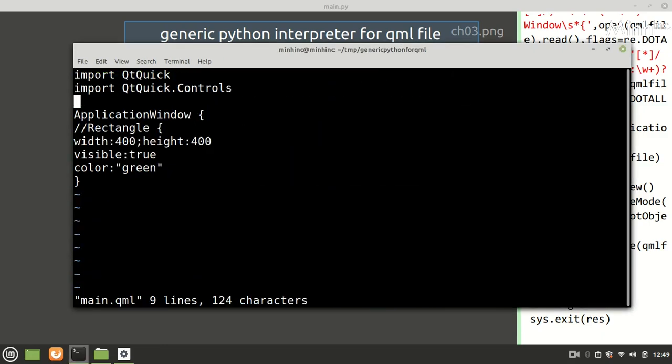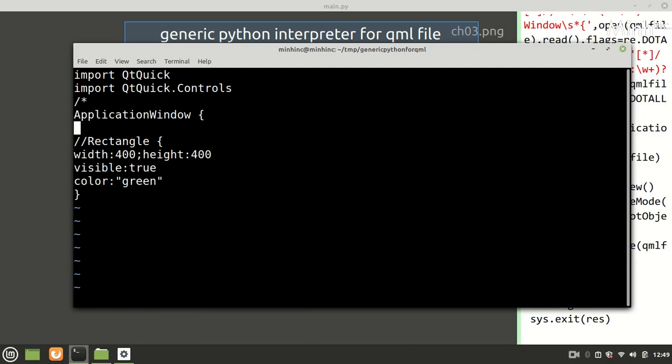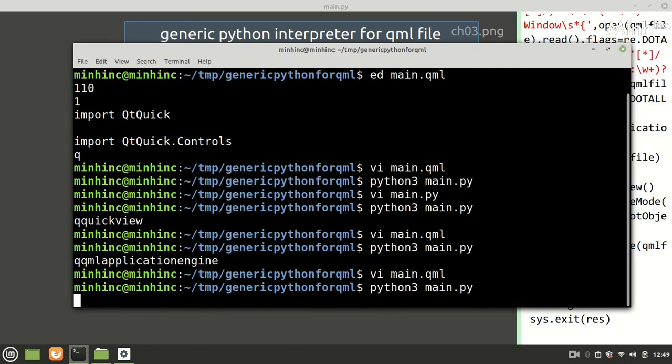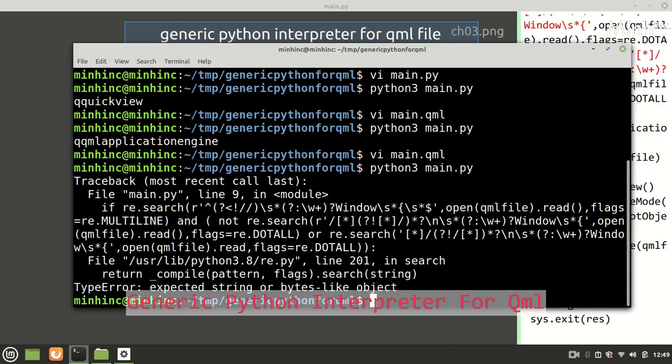Now let's have a multi-line comment. Okay, there is a compilation error.